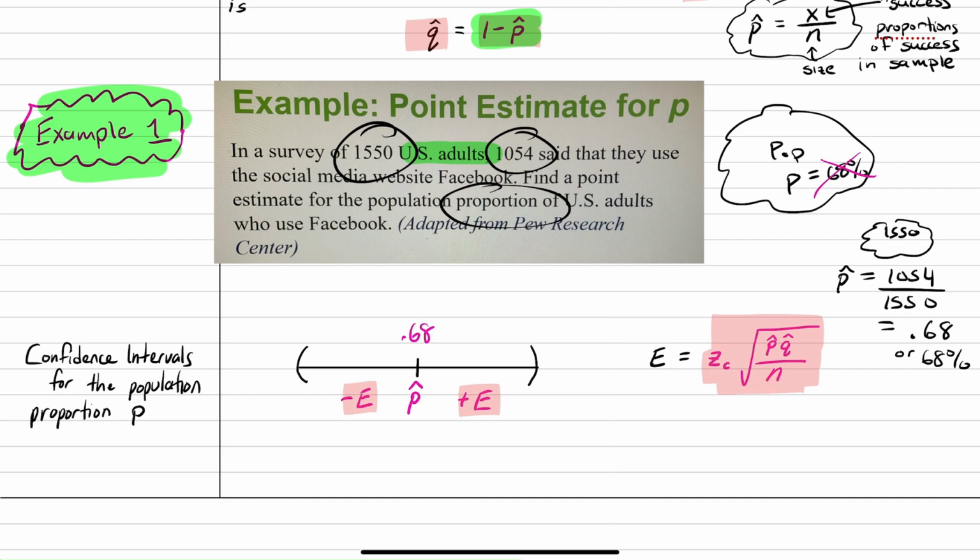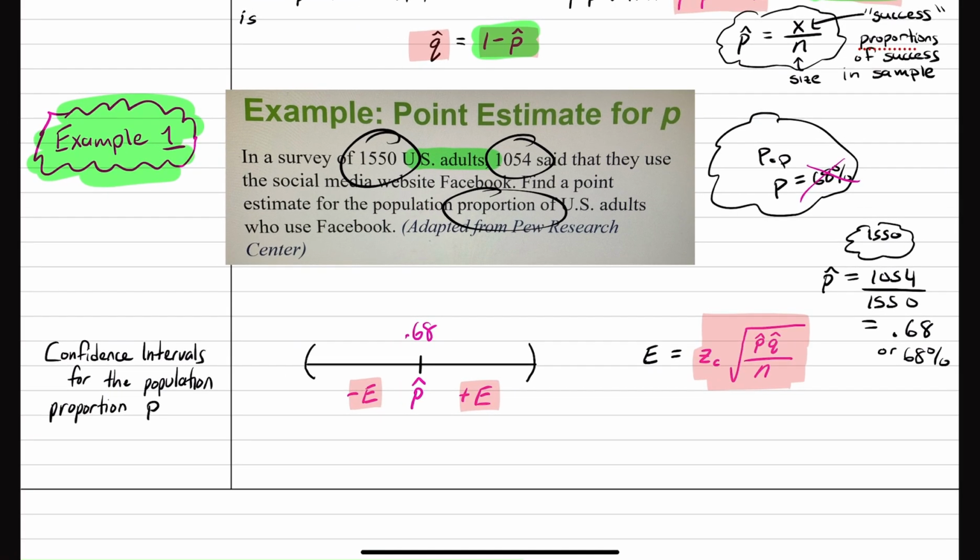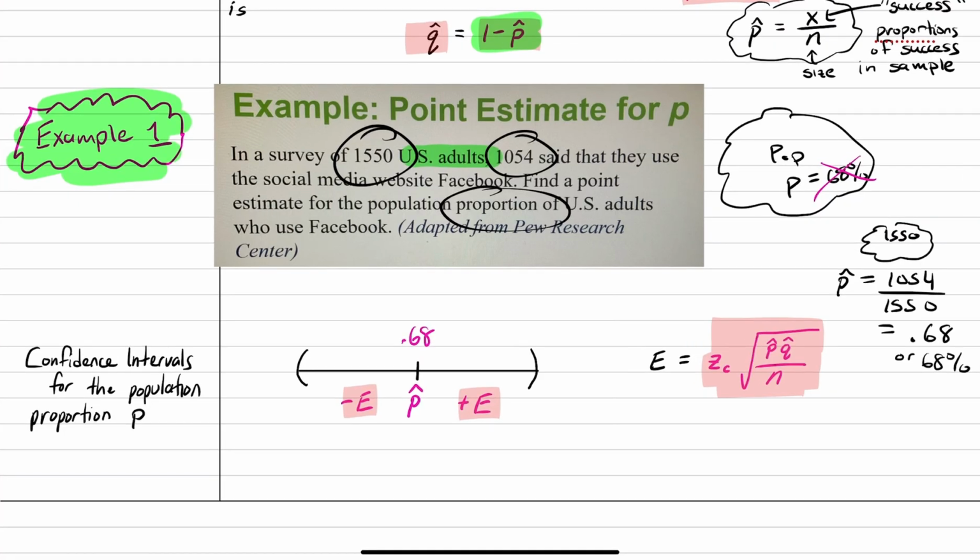Now, very important, this square root, when you use Desmos, the square root should be surrounding the numerator and the denominator, okay? It would be wrong if you just put it on the numerator like this. I've seen that before, so make sure when you type it, it's on both numerator and denominator. All right, so now let's actually try to build a confidence interval for this example.